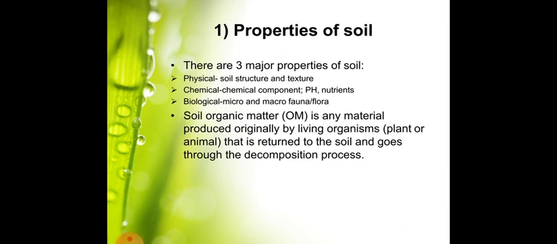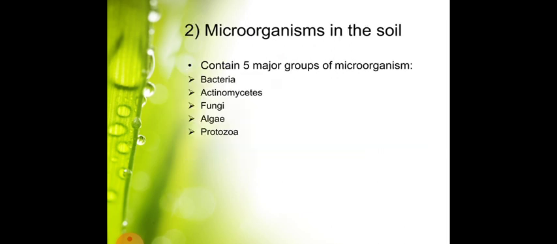So first we'll discuss the properties of soils. There are three major properties of soil: physical, soil structure and texture; chemical, component, pH, nutrients; biological, micro and macro fauna, flora. Soil organic matter is any material produced originally by living organisms, plant or animal, that is returned to the soil and goes through the decomposition process.